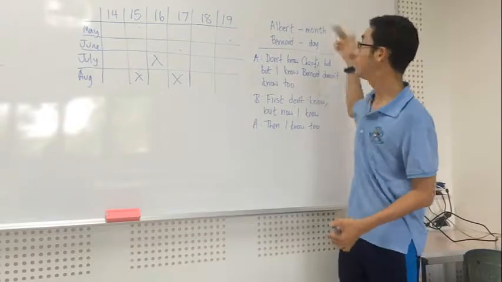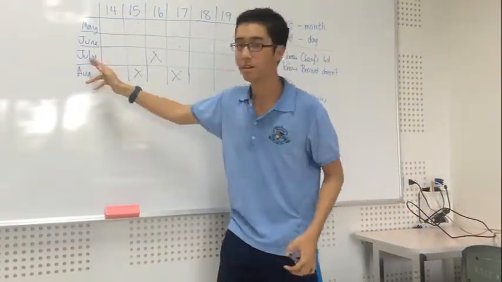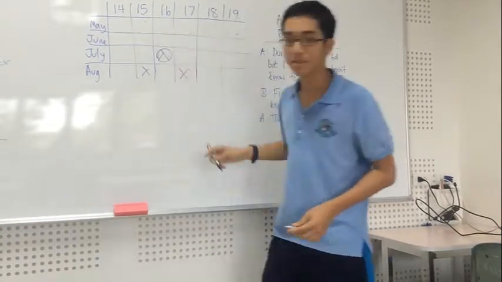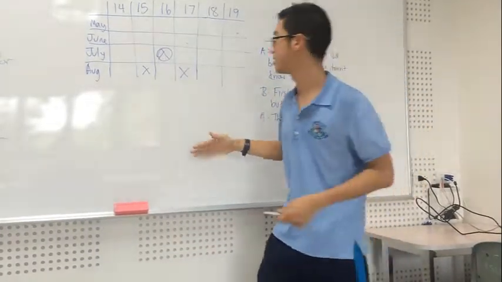Then Albert says, then I know. He knows the month, so that means it must be July, because that's the one where there's only one date. So the answer, if you use that solution, would be July the 16th.